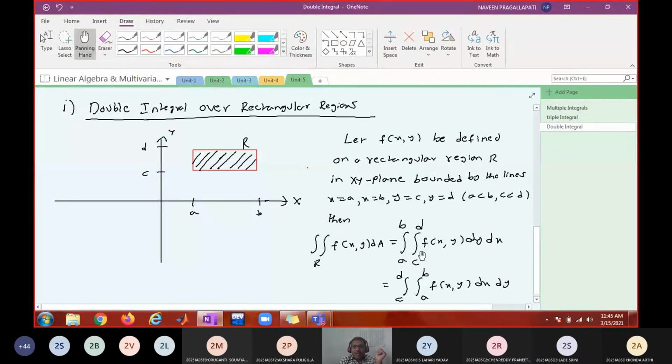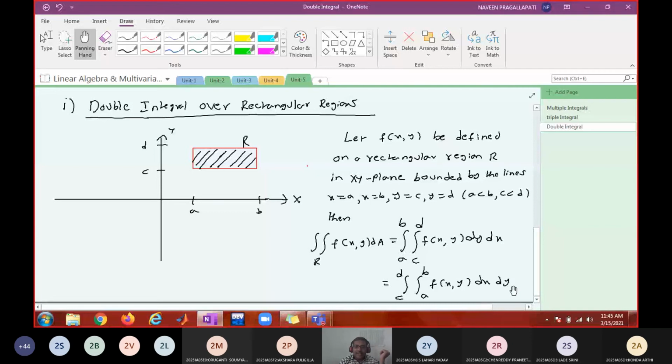Then what will be the outcome after substituting the limits in place of y? Outcome will be function of x. Do you agree? Yes, sir. Once the outcome is function of x, you integrate that function of x with respect to x and substitute the limits a to b in place of x. What will be the outcome? Constant.